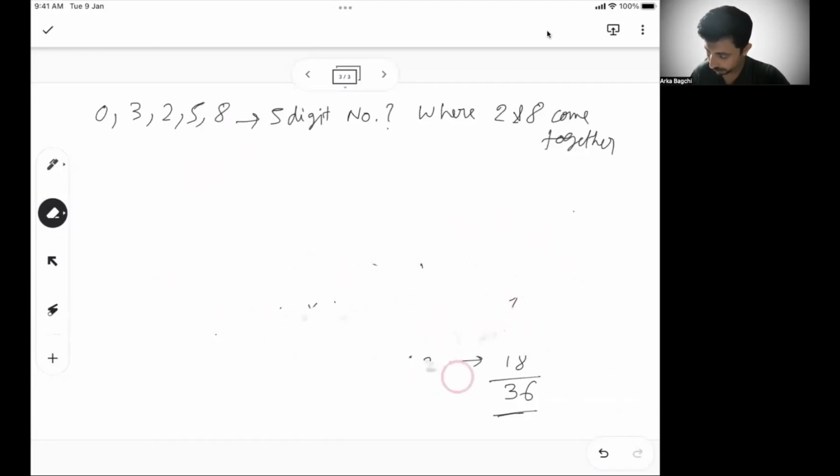So we have seen 2 and 8 coming together. There are 36 ways you can make a 5-digit number. Now, instead of 2 and 8 coming together, what we are saying, just a minute.